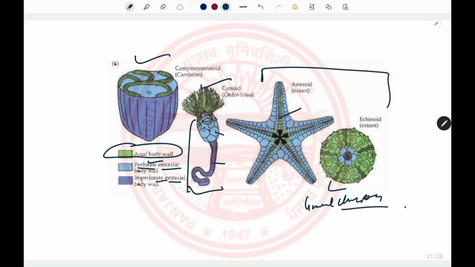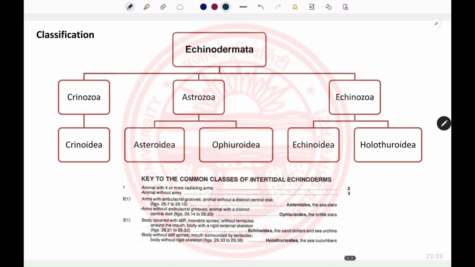Now we are going to see the classification of the Echinodermata. The phylum Echinodermata is divisible into three subphyla, including the Crinozoa, Astrozoa and Echinozoa. The subphylum Crinozoa has a single class, the Crinoidea, that includes the sea lilies and the feather stars.